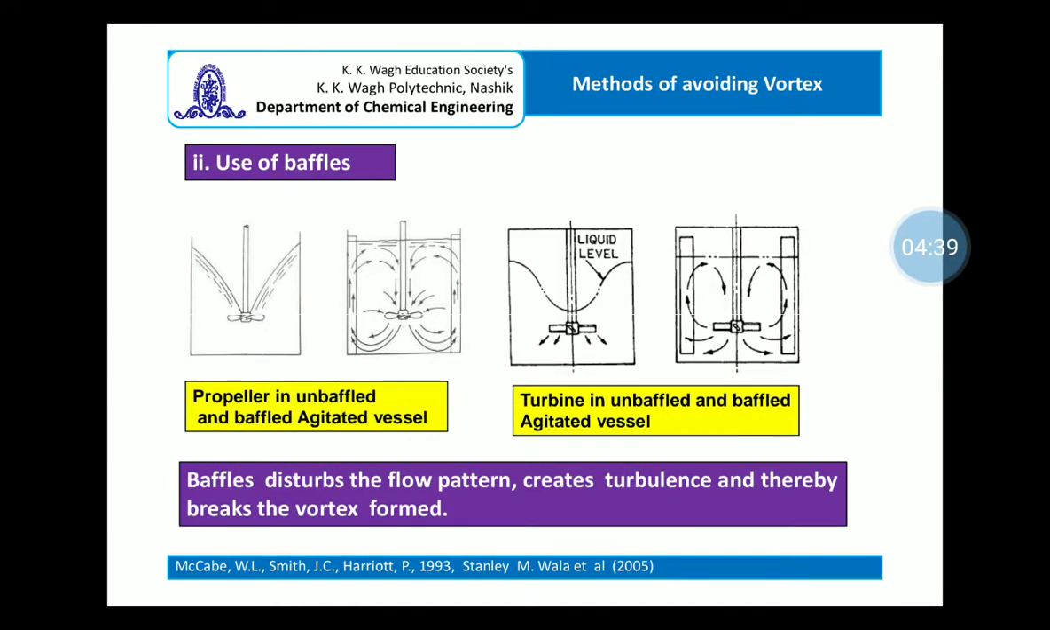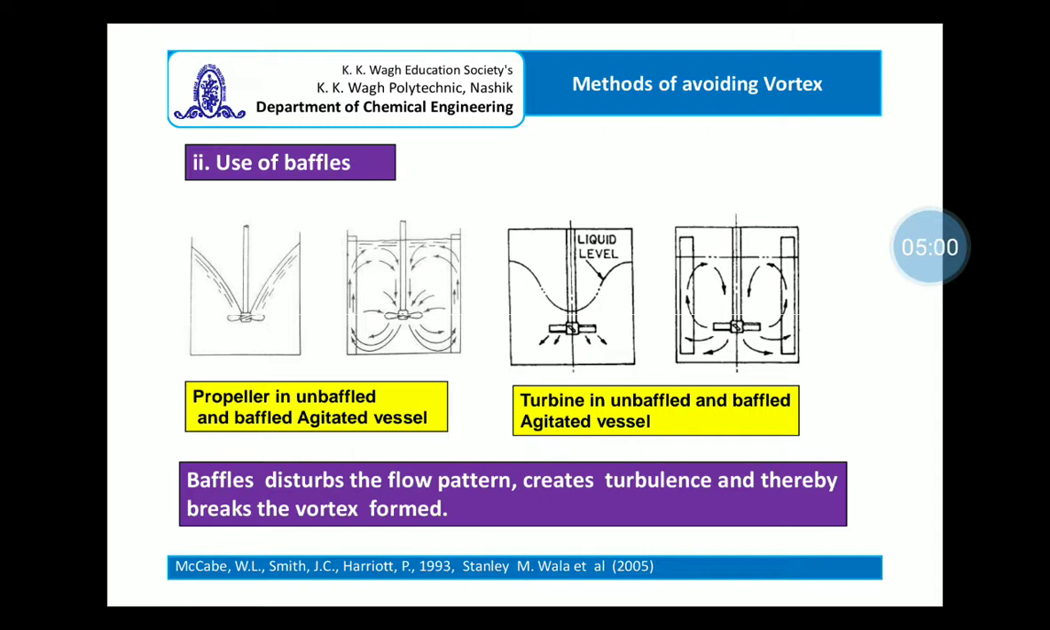Now another method is to use baffles. There are two sets of pictures. One is the agitated vessel consisting of a propeller, that is, an axial flow impeller, and the other is the agitated vessel consisting of a turbine, which is a radial flow impeller.